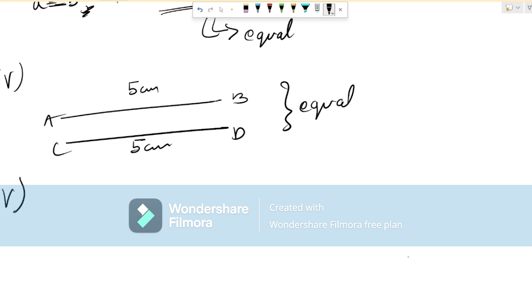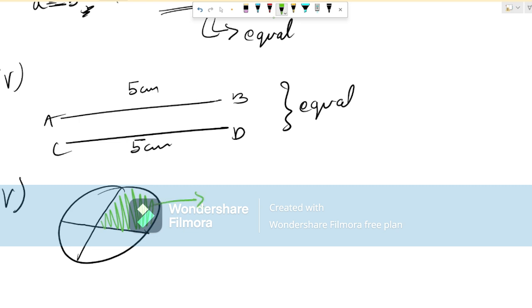Now, fifth one, the whole is greater than the part. Now this must be a bit confusing. Now, I have this circle over here, although it's not perfect, but you will understand. Let's draw a line over here and divide it into two equal parts. Okay, then one more line. Now it is divided into 4 equal parts. Now suppose I take this part over here, I'm shading it green. Now this is 1/4 of the whole circle.